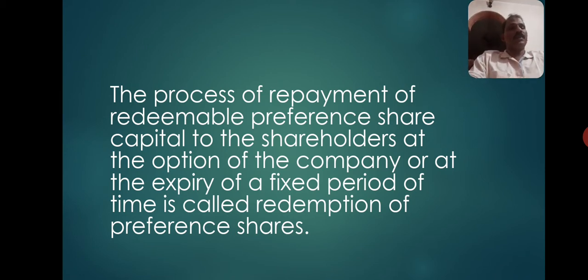See, the process of repayment of redeemable preference share capital to the preference shareholders, at the option of the company or at the expiry of the fixed period of time, is called redemption of preference shares. It means at the time of issue of preference shares itself, the expiry date or due date of preference share repayment or redemption will be mentioned. Sometimes, if such a date of redemption is not mentioned in the terms of issue, then the company can decide the proper time at which preference share capital must be refunded.